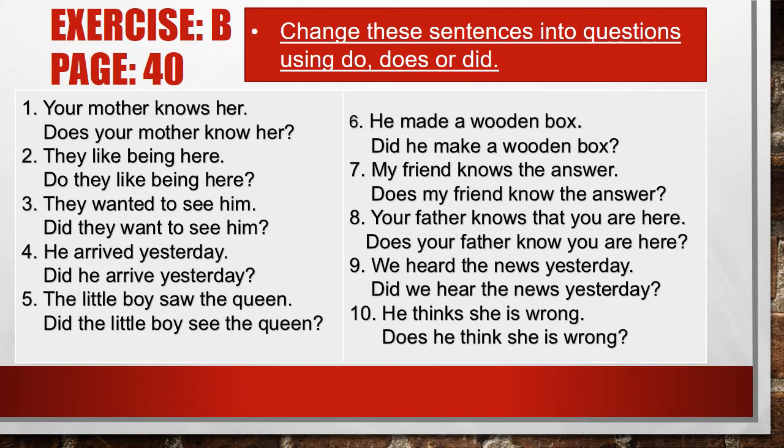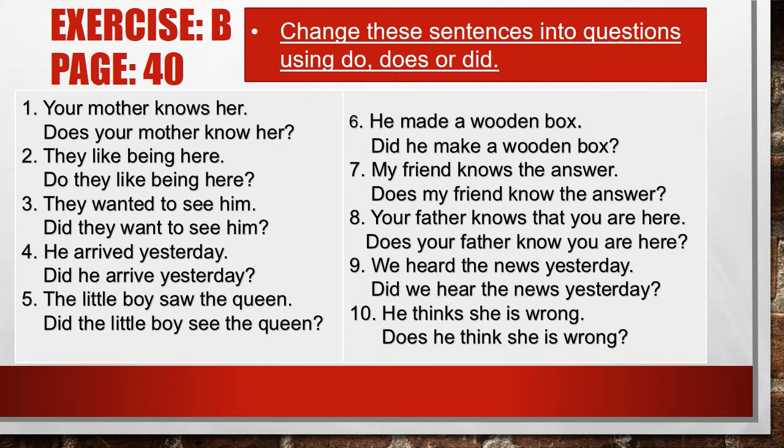While we were learning tenses, I already told you how we can use do, does or did. Obviously, do and does are the helping verbs of the present simple tense, while did is used for the past simple tense. So, let's start taking the example.